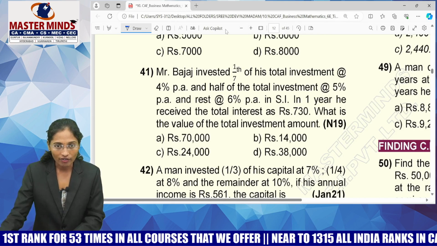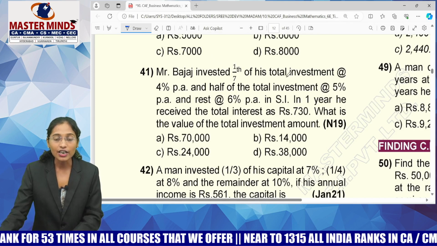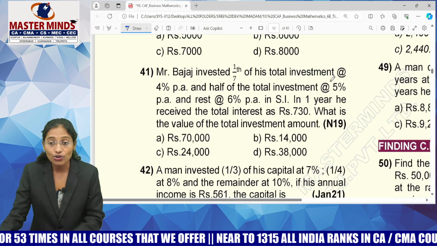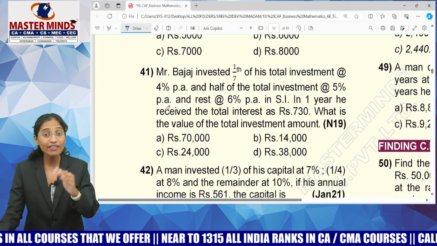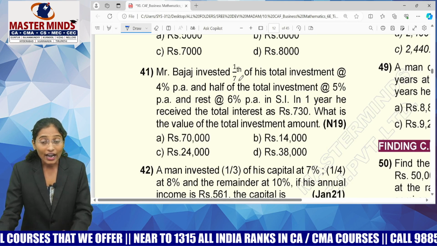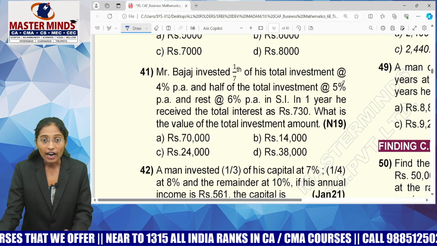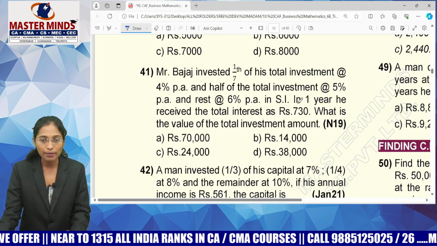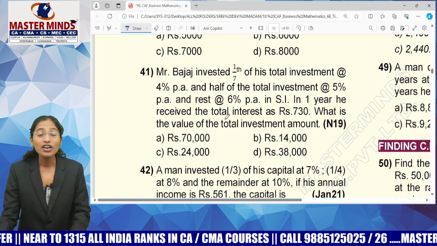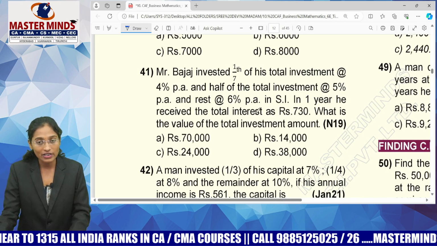Look at MCQ number 41. Mr. Bajaj invested 1/7 of his total investment at 4% per annum, half of the total investment at 5% per annum, and the rest at 6% per annum in simple interest. In 1 year, he received a total interest of 730.